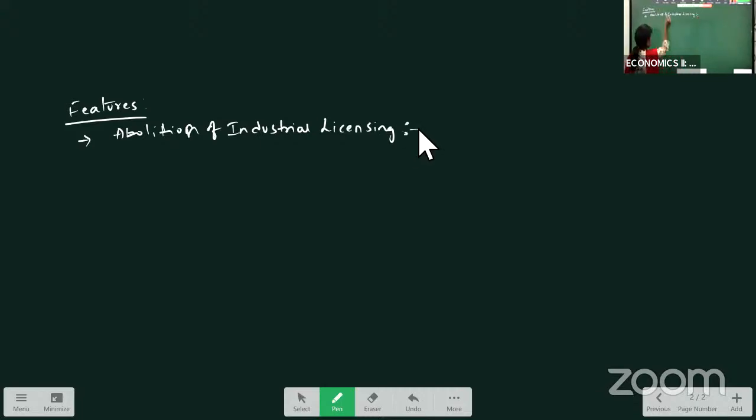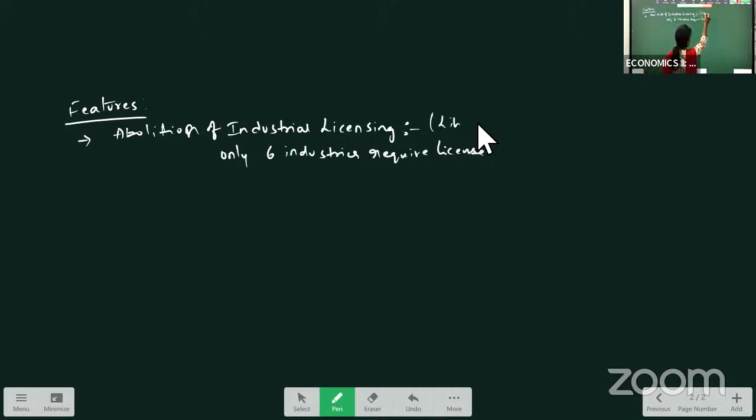In India, after the 91 policy, only 6 industries require license. So this concept is also called liberalization. So what are the 6 industries that require license here? Alcohol, cigarettes, hazardous chemicals, drugs and pharmaceuticals, electronics, aerospace and defense equipment.